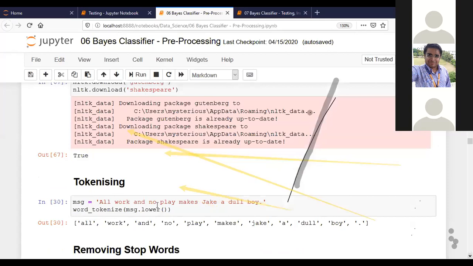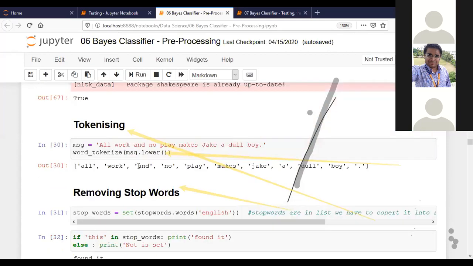So in this we have worked on a lot of data, and what I am doing is I created a dummy message, and then I tokenized that particular message. That means I created different values and a list, so that a single string is divided into multiple items of a list. Is it clear?